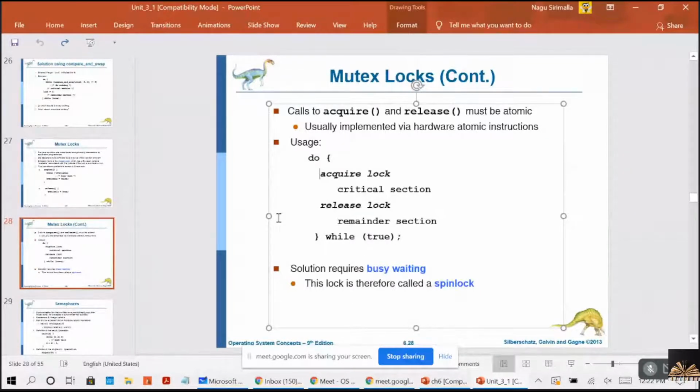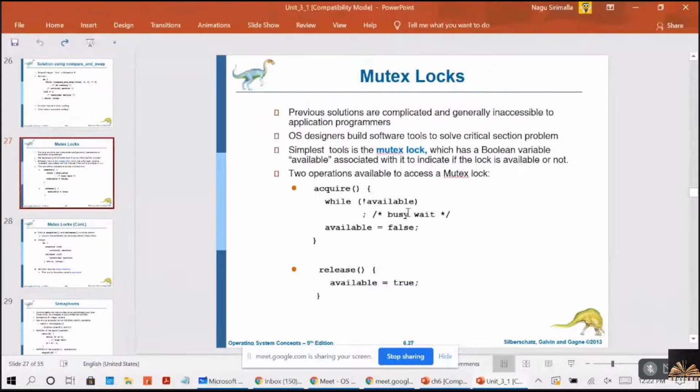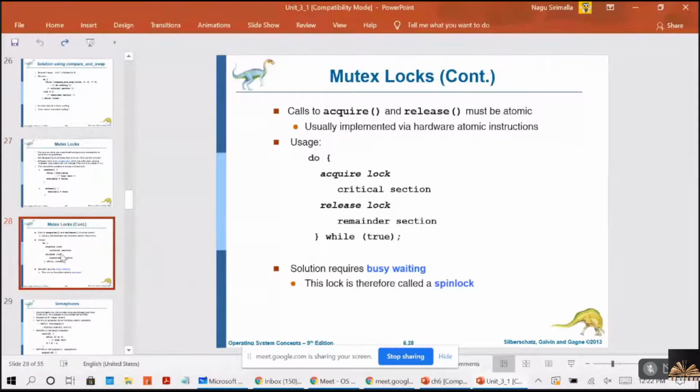So many processes are waiting for the CPU. Here it will not be blocked like that. It will be the continuous waiting. So that is the reason you can call this lock a spin lock. Why? Because it will be spinning, executing this while condition. Right?